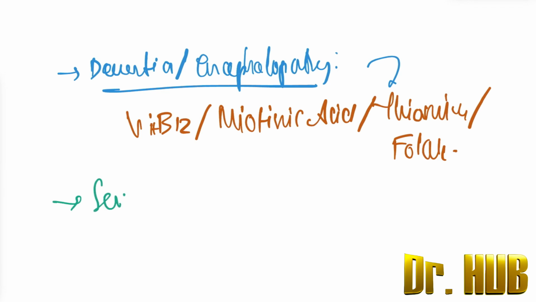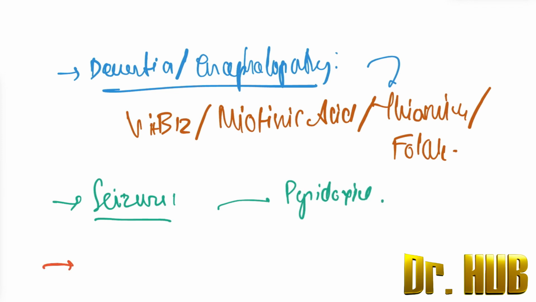Next, we look at seizures. So, what happens in terms of seizures? The nutritional deficiency associated with seizures is pyridoxine. Then we look at myelopathy. So, what happens in terms of myelopathy? Myelopathy is associated with nutritional deficiency of vitamin B12.